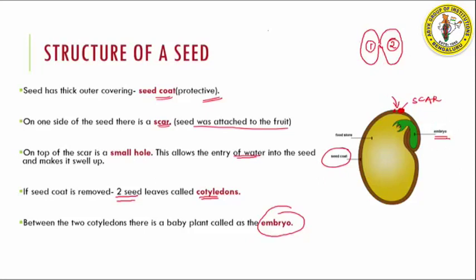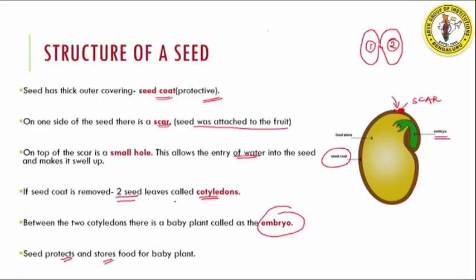Now the embryo will have the baby roots and the baby shoots, and this particular seed will be protected and it is being provided with nutrition from these cotyledons. So this baby plant is being protected and food is provided to the baby plant from the cotyledons. So you can see how the seed is not just protecting but also providing food for the baby plant.